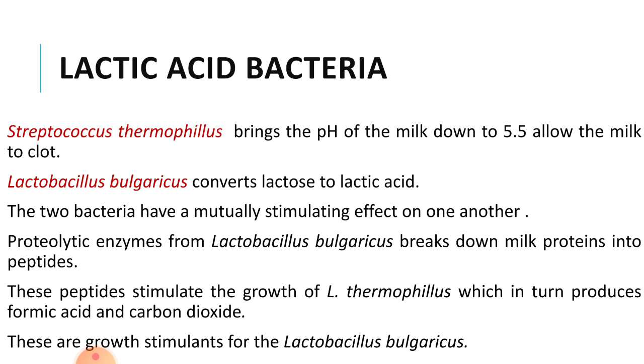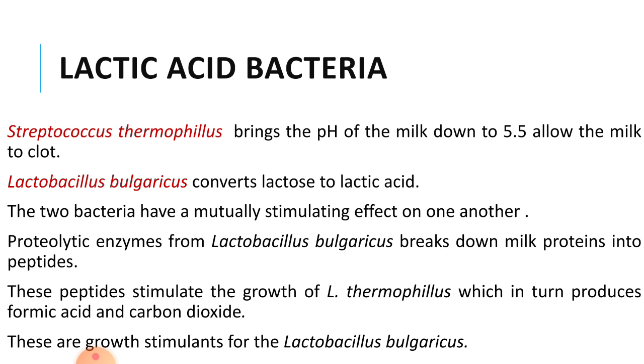Lactic acid bacteria. Streptococcus thermophilus brings the pH of the milk down to 5.5, allowing the milk to clot, whereas Lactobacillus bulgaricus converts lactose to lactic acid. These two bacteria have a mutual stimulating effect on one another.